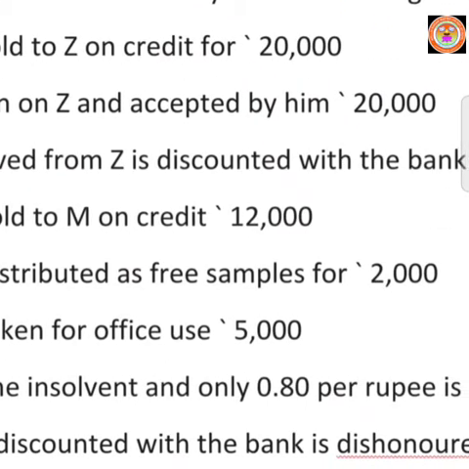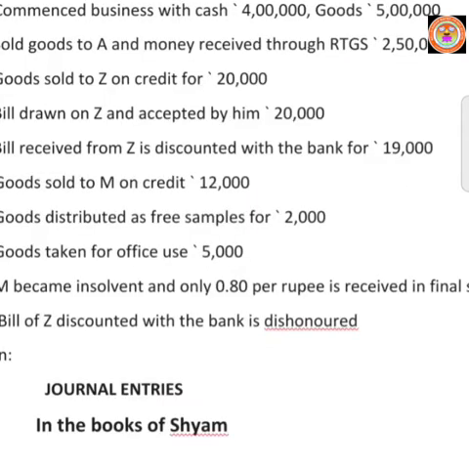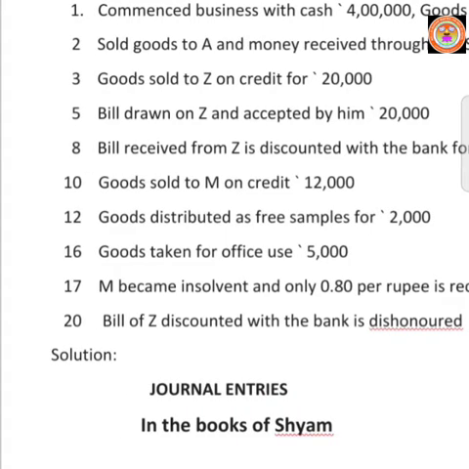Becoming insolvent means if a person is unable to pay his debts, that person is known as insolvent. Here M became insolvent and he is ready to pay 0.80 per rupee. I mean, out of 1 rupee he is ready to pay 80 paise.